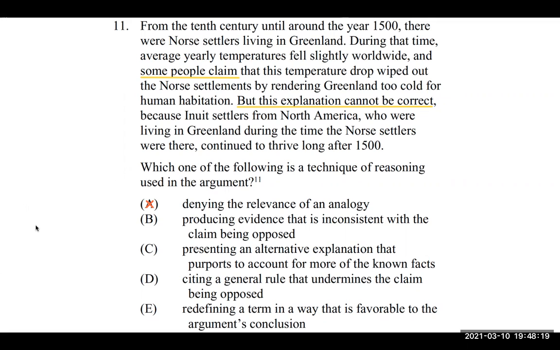C, presenting an alternative explanation that purports to account for more of the known facts. We're not really giving an alternative explanation that accounts for more known facts. We're just giving an explanation based off of a different fact. Slightly different.